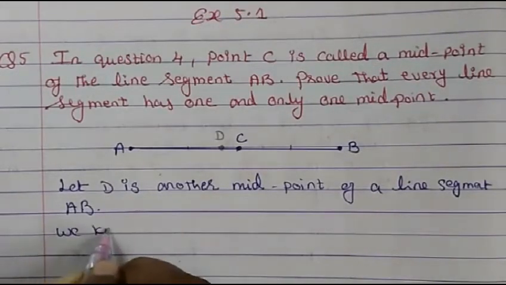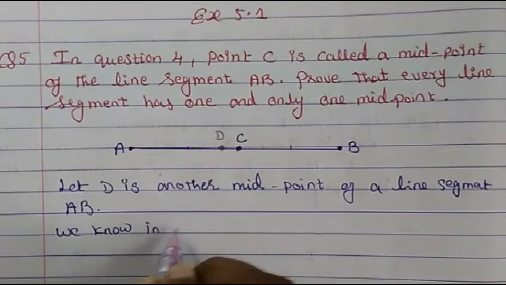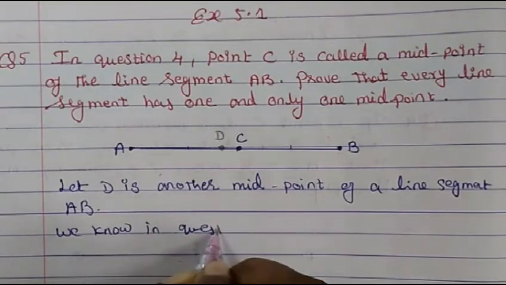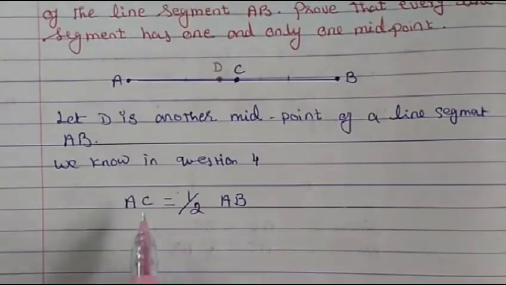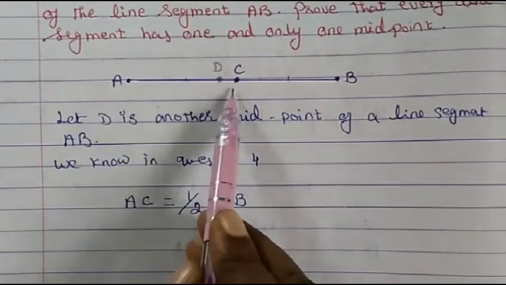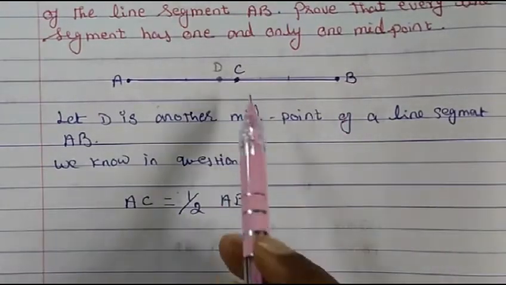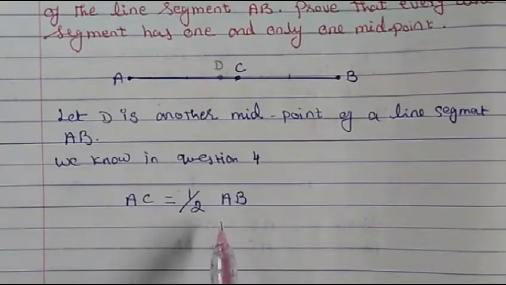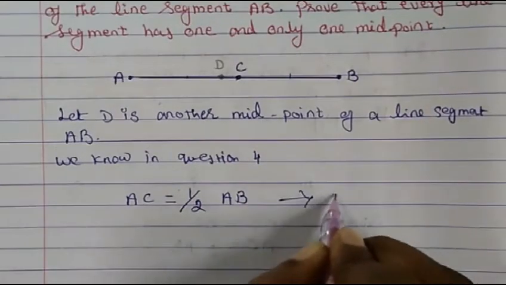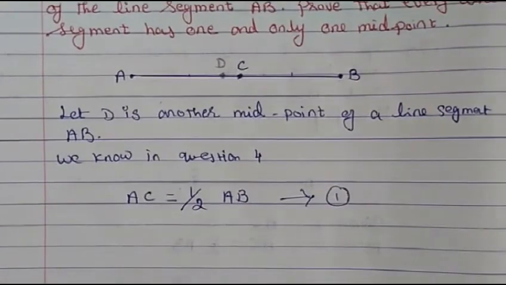Okay, so already we have studied in question 4 that AC is equal to half of AB. So this we have studied already in question 4, where AC is half of AB because C is the midpoint. So AC will be half of AB, that we have studied. So this we consider as equation 1.